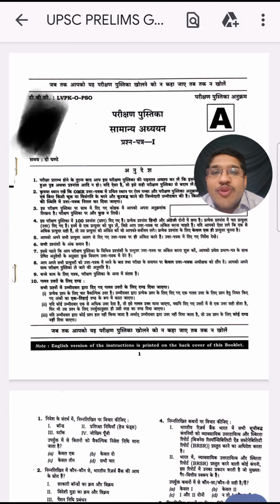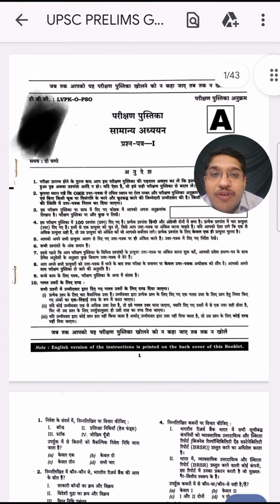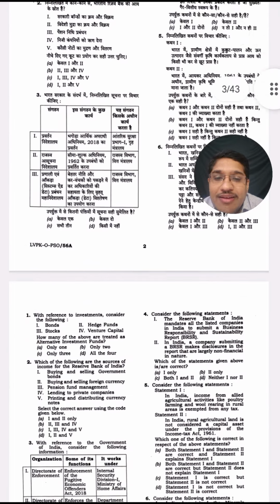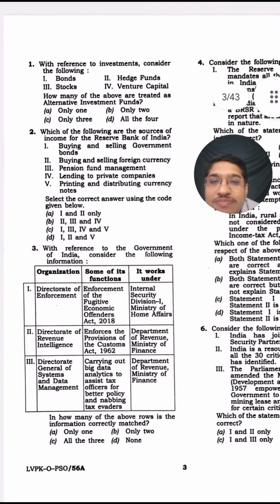Namaste. Let us solve UPSC Prelims General Studies Paper 1 of 2025. The exam was held in the month of May and I have taken the question paper set A. Let us directly go to the question.